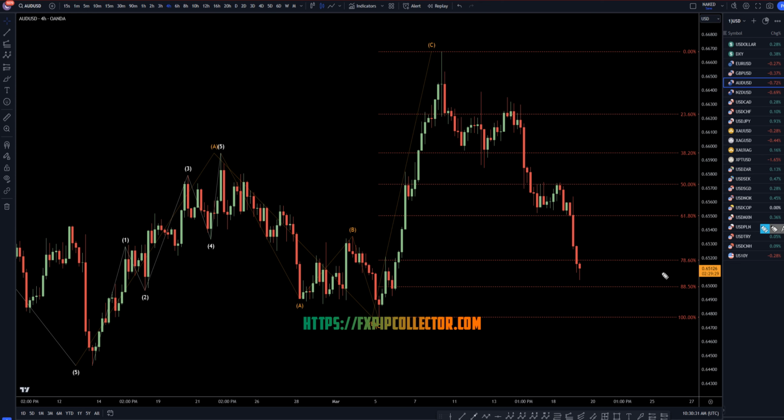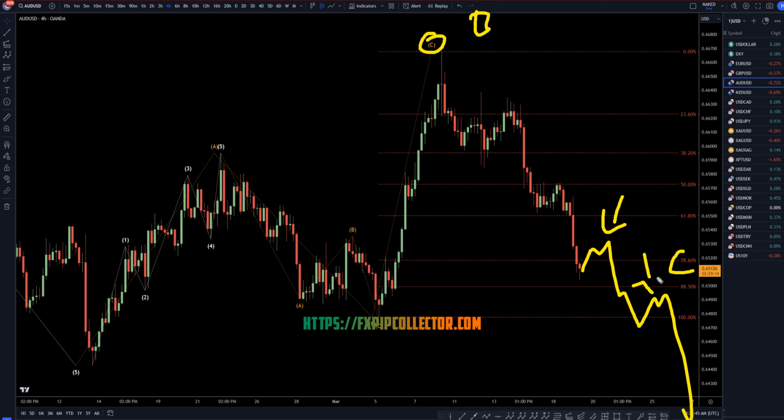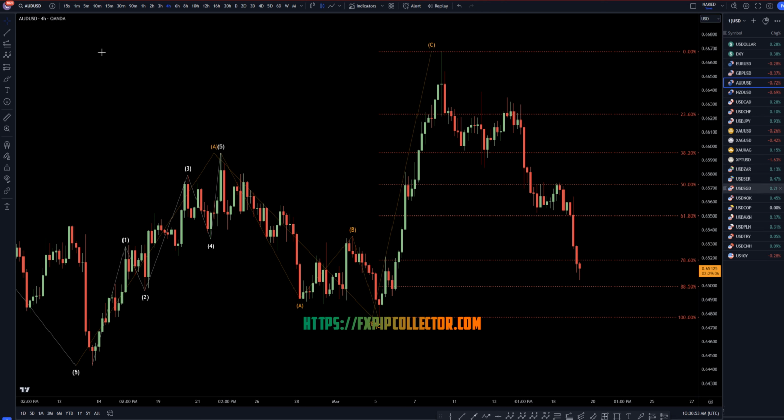On the 4 hour time frame, price is closing below the 78%, and on the higher time frames, I think we have to admit that this is a wave C of wave B. If that's the case, then yeah, maybe we will get a pullback, but I think at this point, it is going to continue to make lower lows, lower highs on these sort of time frames. Looking at the dollar index especially, and all the dollar pairs, I think that there is a very good likelihood that it is just going to keep on trending down.